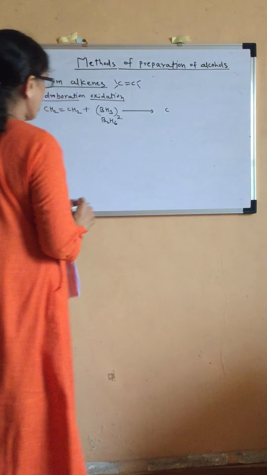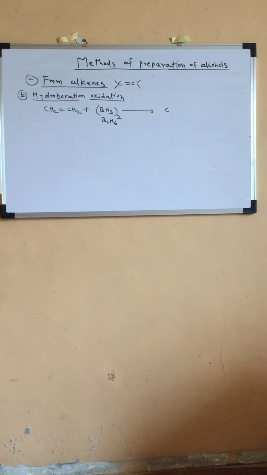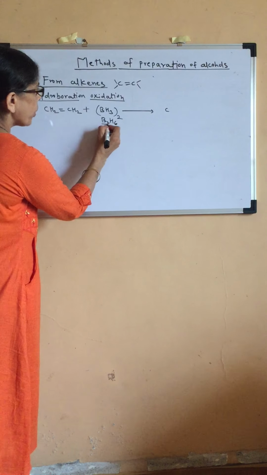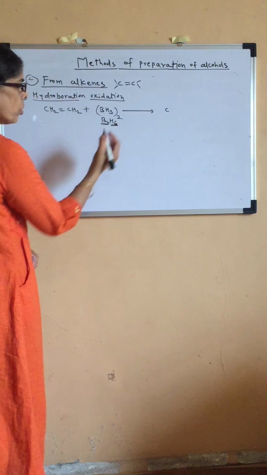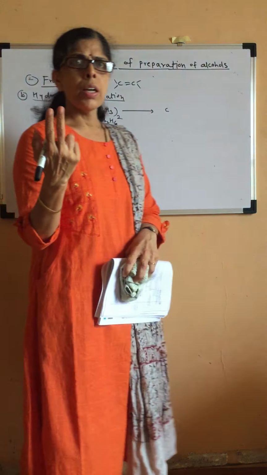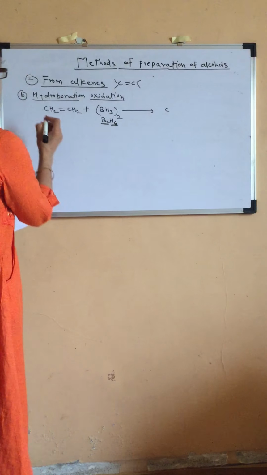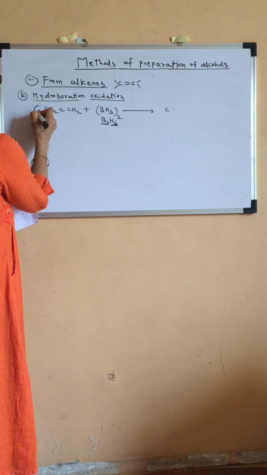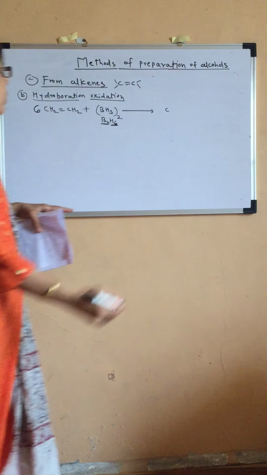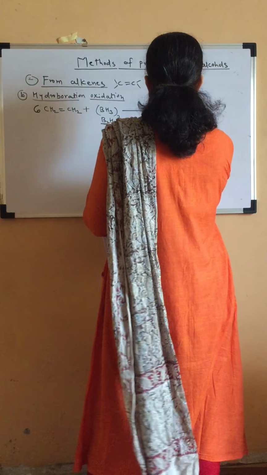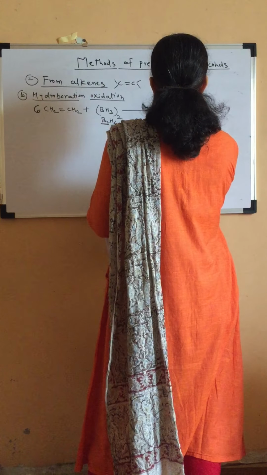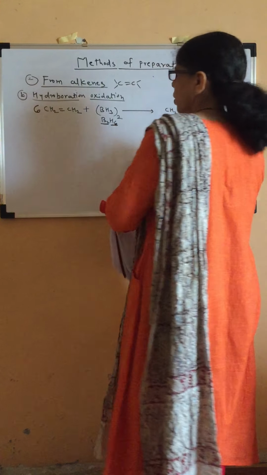Now see how the reaction is going to proceed. You have to add 2 boron atoms and 6 hydrogen atoms. So you will take 6 molecules of this alkene. When addition takes place, the double bond is going to convert into a single bond.